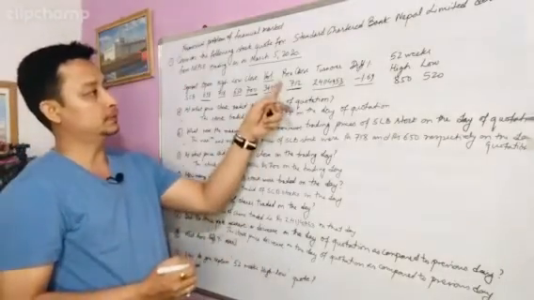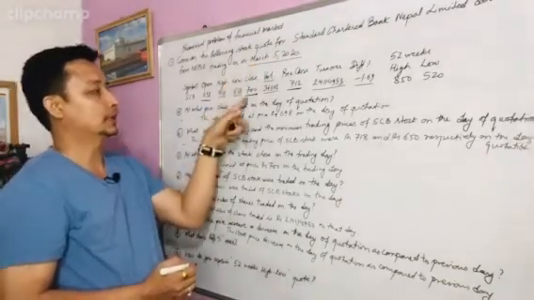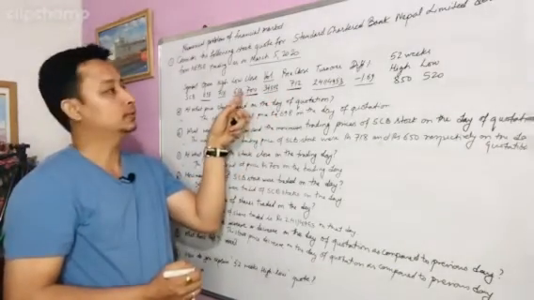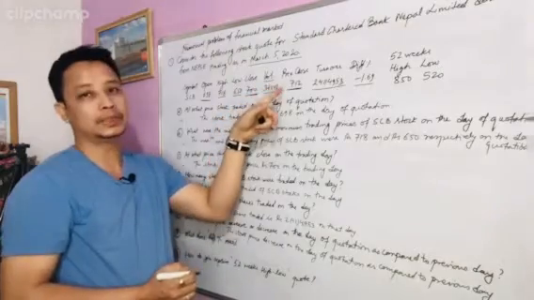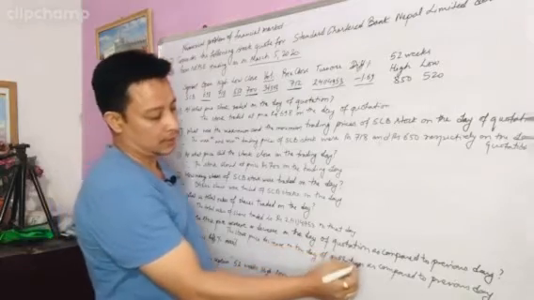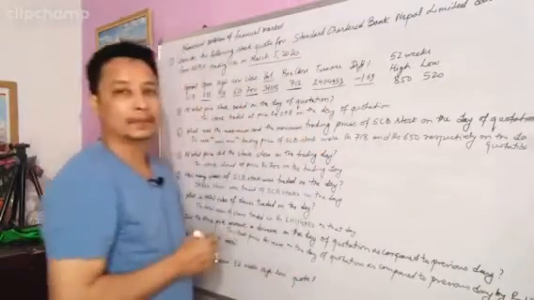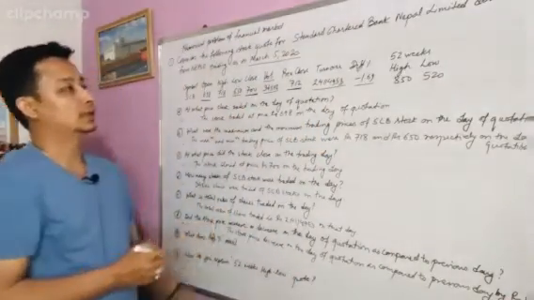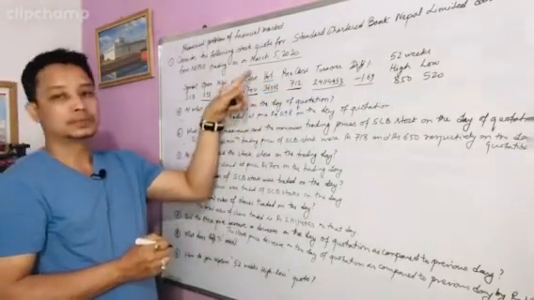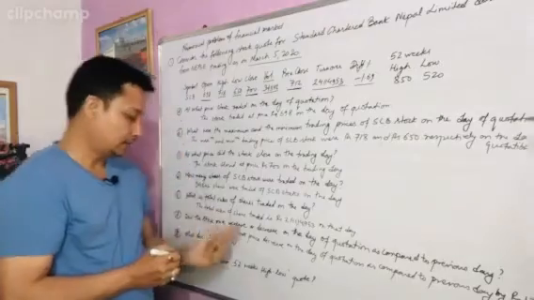So if you see there, previous closing price is 712 and the closing price on March 5th 2020 is 700. So comparatively, if you see there is a decline of 12 rupees from the previous day closing price. So you can write here the stock price decreased on the day of quotation as compared to previous day by rupees 12. Okay, and you can also write the information that the previous closing price was 712 and the closing price on March 5th 2020 was rupees 700. That also you can write in the answer.